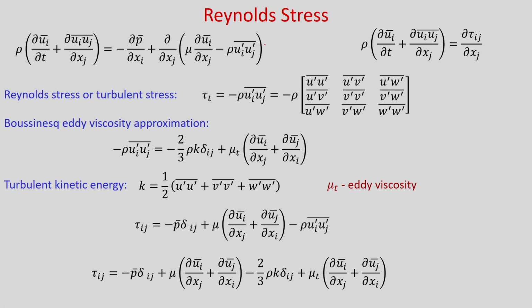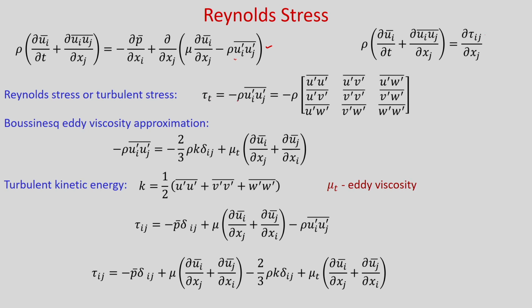So, you can rewrite the momentum equation in tensor form as this, where ∂/∂xj we have taken outside: μ ∂ūi/∂xj minus ρ (ui'uj')‾. So, if we put this right hand side quantity as the total stress, ∂τij/∂xj, then this stress term, okay, is known as Reynolds stress or turbulent stress.